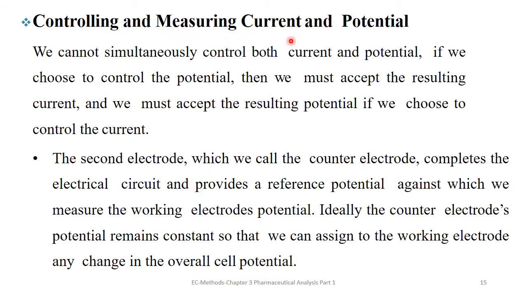Controlling and measuring current and potential. We cannot simultaneously control both current and potential. If we choose to control the potential, then we must accept the resulting current, and we must accept the resulting potential if we choose to control the current. The second electrode, which we call the counter electrode, completes the electric circuit and provides a reference potential against which we measure the working electrode's potential. Ideally, the counter electrode's potential remains constant so that we can assign to the working electrode any change in the overall cell potential.